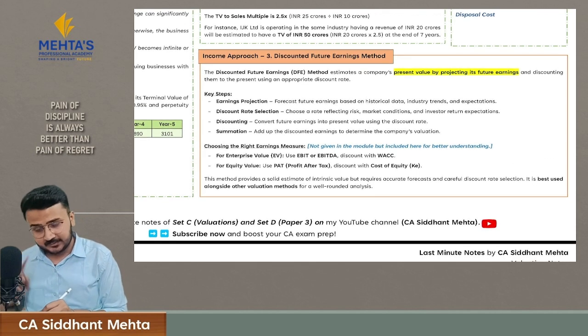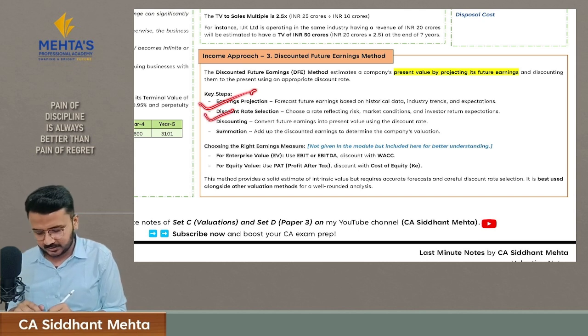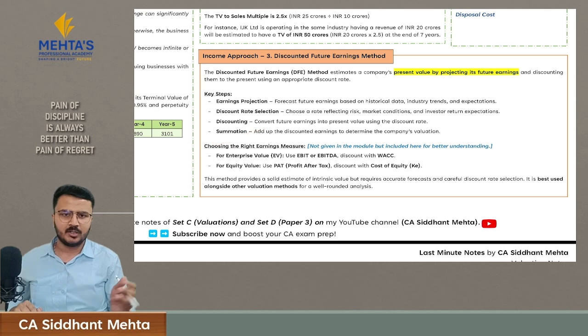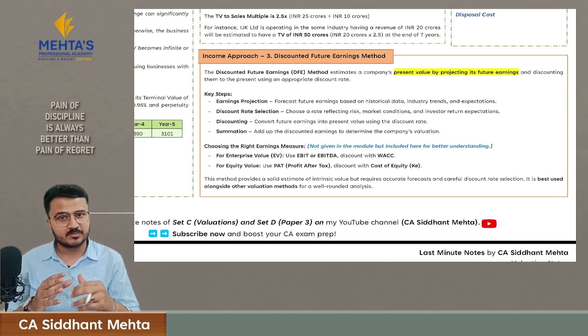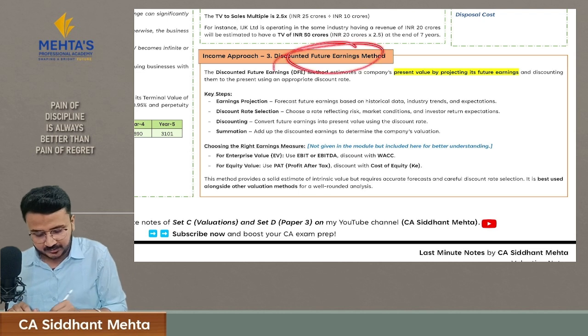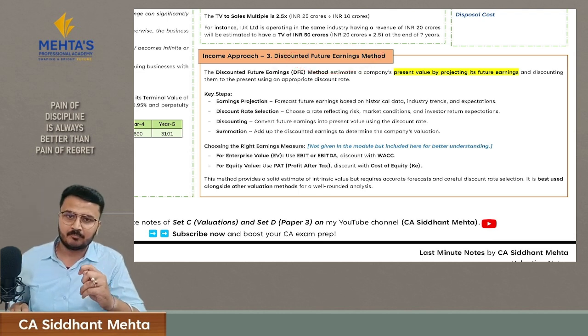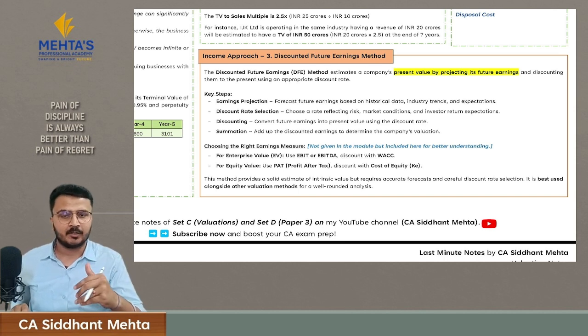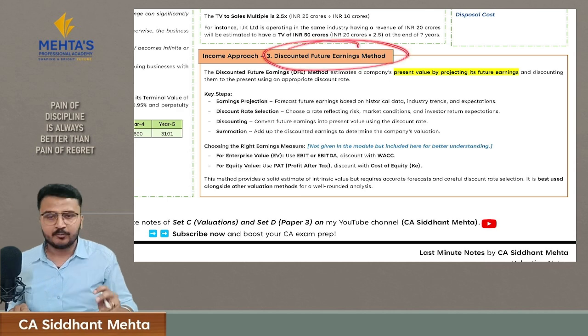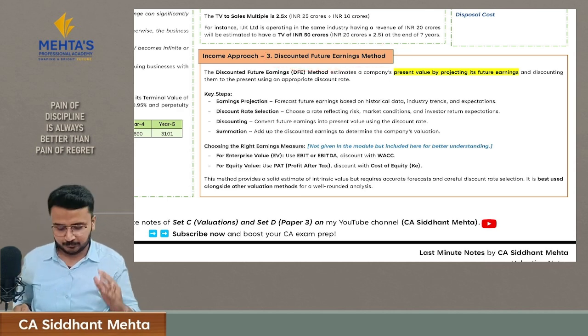The other steps are, there you are calculating cash flow projections. Here you will do earnings projection, then you will have a discount rate selection, then you will do the discounting, and then you will do the summation, that is the sum of present value of all your future earnings. This is the same thing as in DCF. You take cash flow, here you take future earnings. Sir, but you said the cash flow is something which gives us a more precise picture, then why are we using the future earnings method here? The reason is there are some companies which are positive in earnings but negative in cash flow. For those companies we will use the discounted future earnings method.